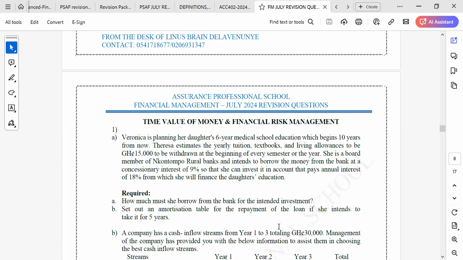So time value of money, they can give you questions on normal compounding. They can give you questions on effective interest rates. They can give you questions on sinking fund or loan amortization, which is basically going to be following the annuity principle. So you really have to understand the question very well. Right now, questions on time value of money are somehow okay. Those days, you really need a deep understanding of the questions to be able to answer them.